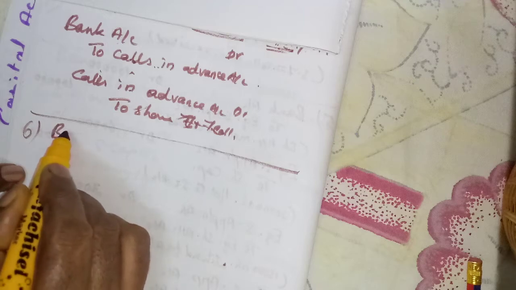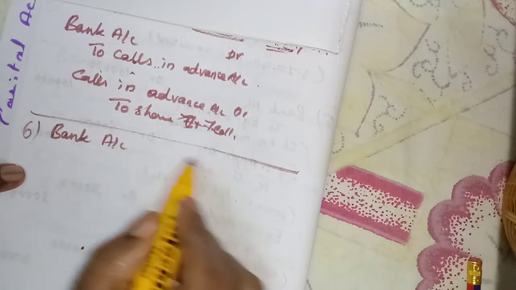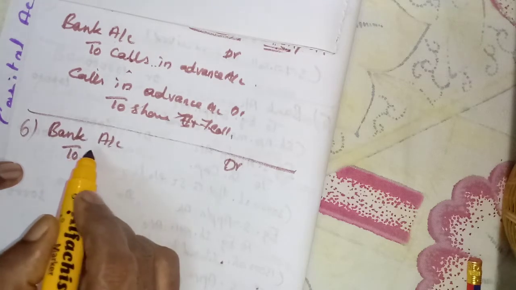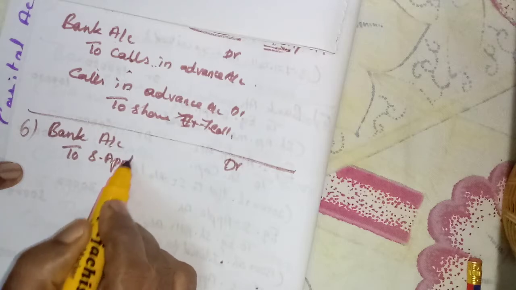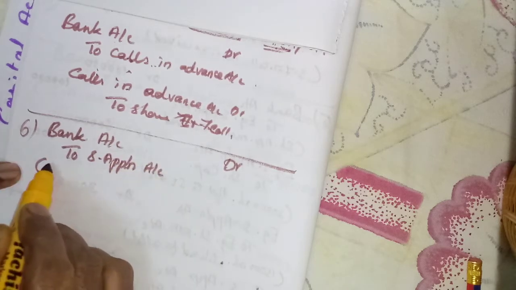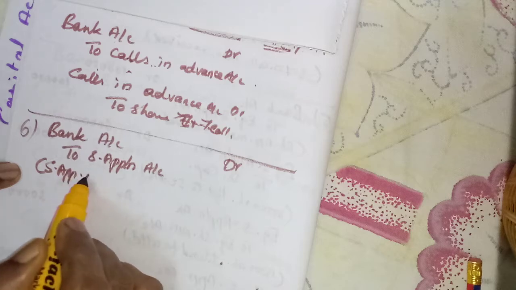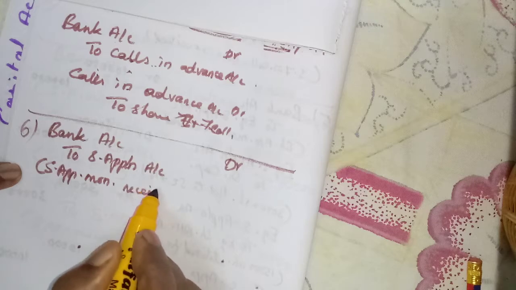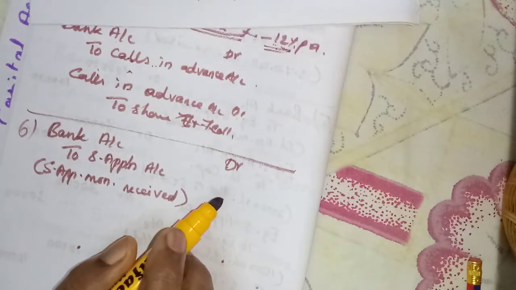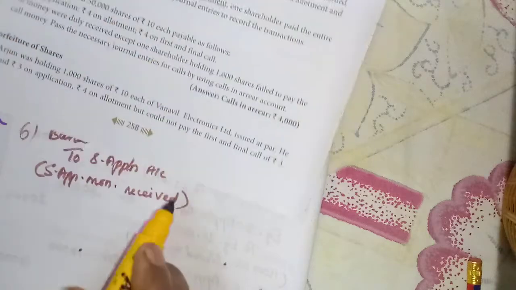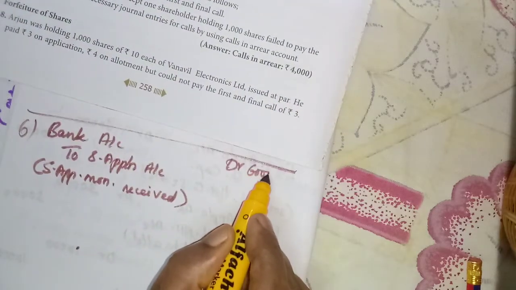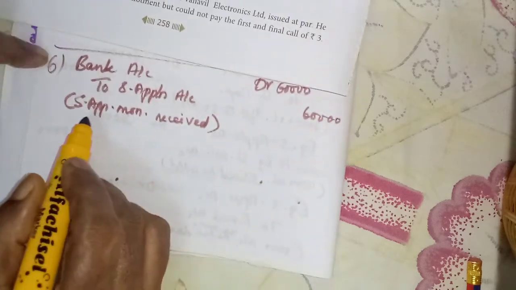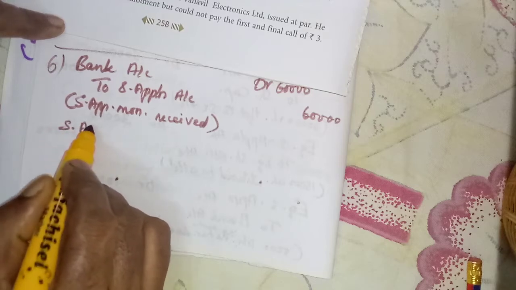Bank account debit, share application money received. Bank account debit to share application account. Share application money received. How many shares? 30,000 shares into 2 per share on application. So what is the amount? 60,000.